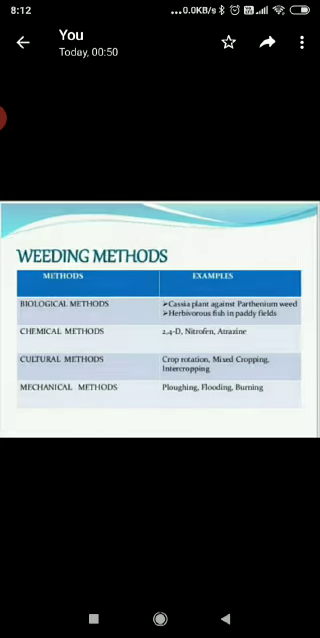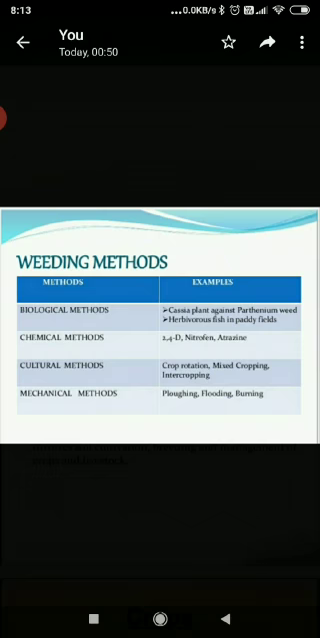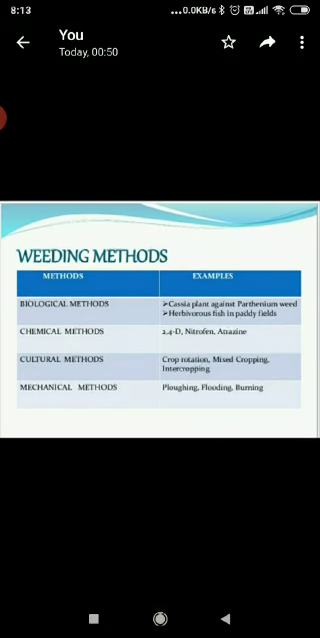So what is the biological method? Insects or some other organisms that consume and specifically destroy the weed plants are introduced in the crop field. This is called biological control of weeds. In chemical methods, weed killing chemicals called weedicides are sprayed on weeds in the field to destroy or kill them. In cultural methods, there are crop rotation, mixed cropping and intercropping, and mechanical methods are plowing, flooding and burning.